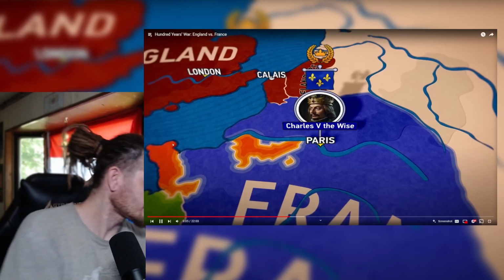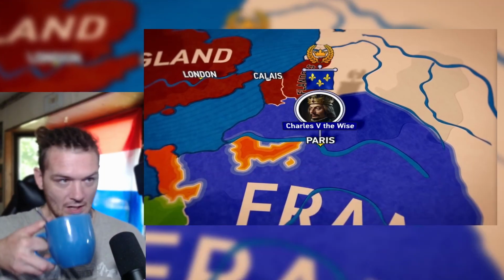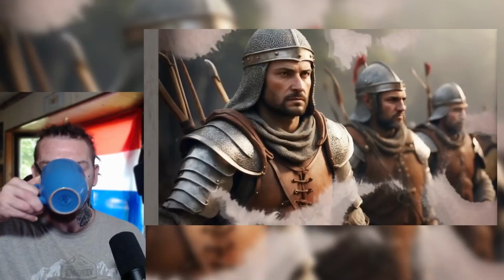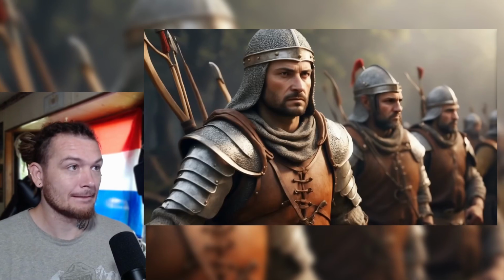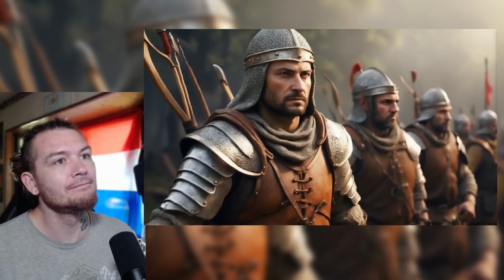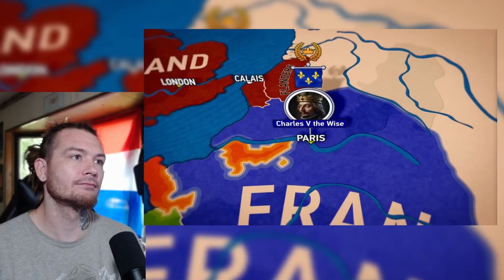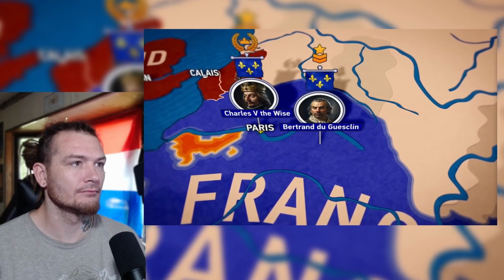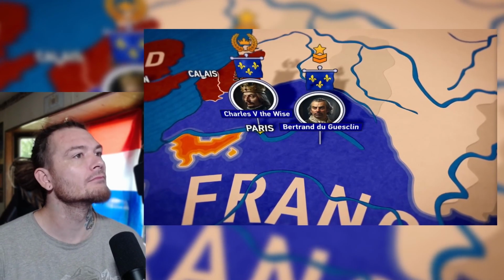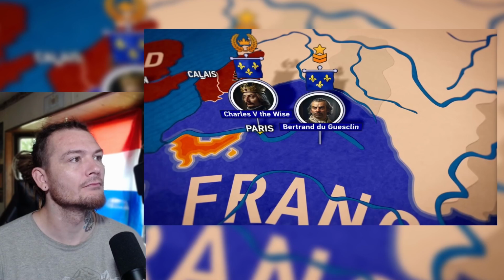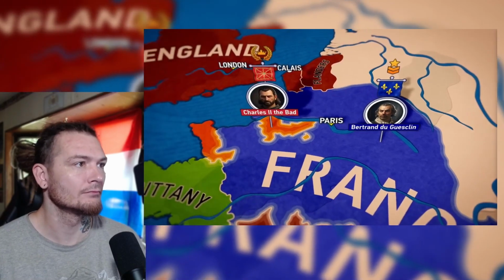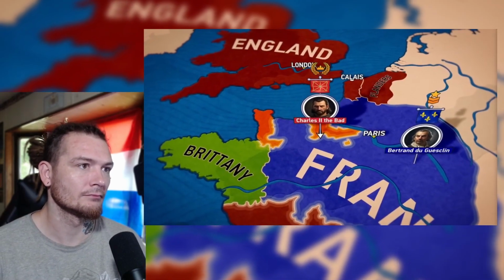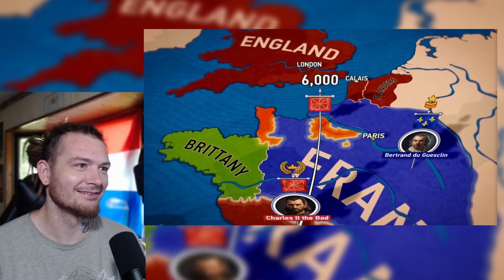He centralized command, increased the number of mercenaries, and created units of French archers. Additionally, he appointed talented military leaders to high positions, one of whom, Bertrand de Guesclin, was given the post of Constable of France, effectively the commander of all the kingdom's forces. Meanwhile, Charles the Bad was once again plotting to seize Paris and become King of France.